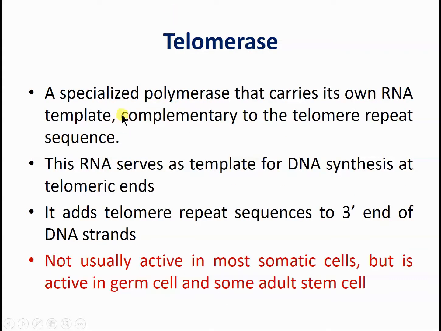So what is the telomerase enzyme? It is a specialized polymerase enzyme that contains its own RNA template. In the telomerase enzyme, as you saw in the video which I shared yesterday, there is a specific 6 nucleotide sequence that is complementary to TTAGGG. So AAUCCC is present as an RNA chain, an RNA template itself in the enzyme, which is complementary to the telomere repeat sequence. This RNA serves as a template for DNA synthesis at telomeric ends.